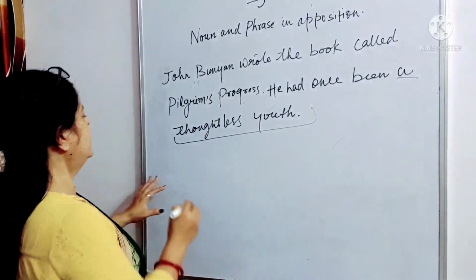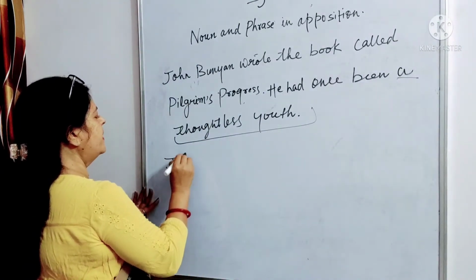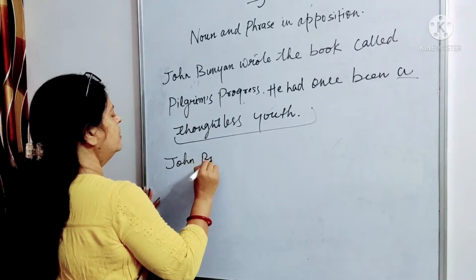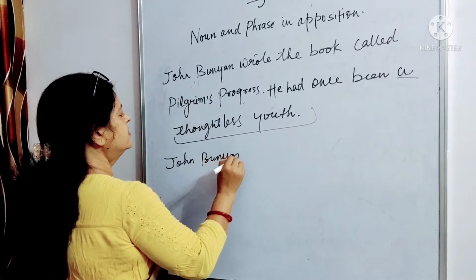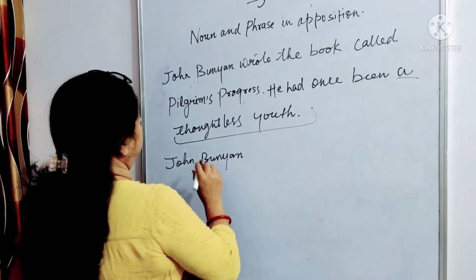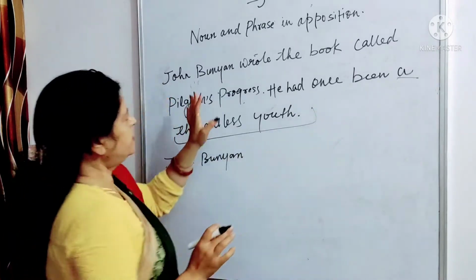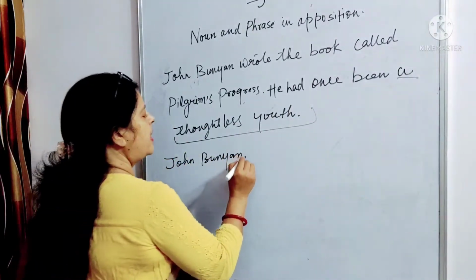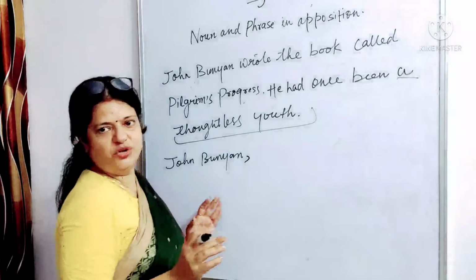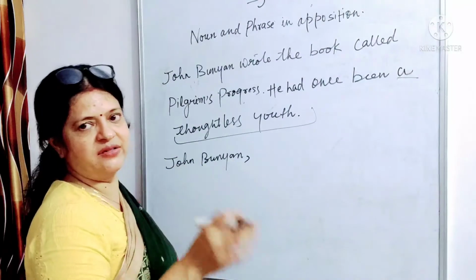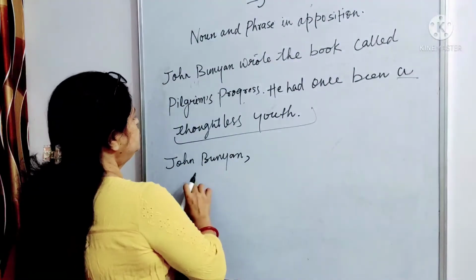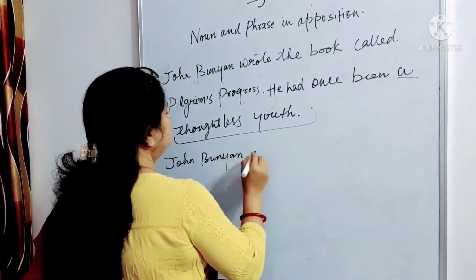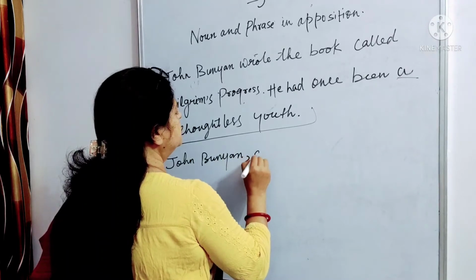So we will write it like this: John Bunyan, and after writing the subject we will write this phrase between two commas as the apposition. So John Bunyan, a thoughtless youth,